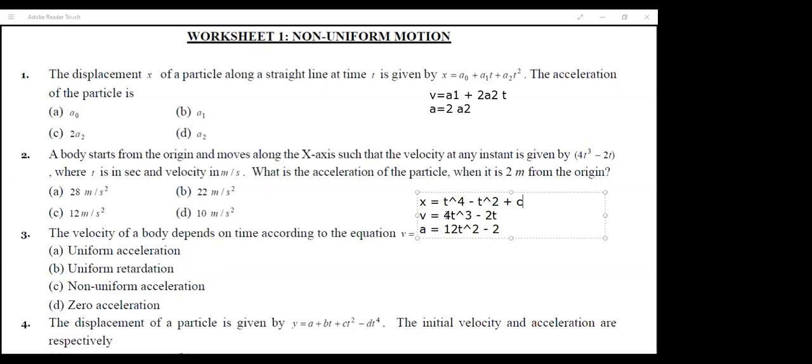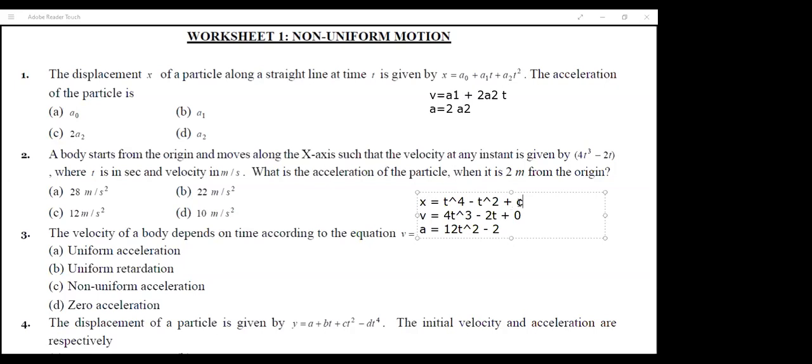Since I know the velocity equation, I was calculating whose differentiations they are. 4t cube is the differentiation of t raised to 4, and 2t is the differentiation of t square. Since there is nothing here, it is plus 0, and 0 is the differentiation of a constant.